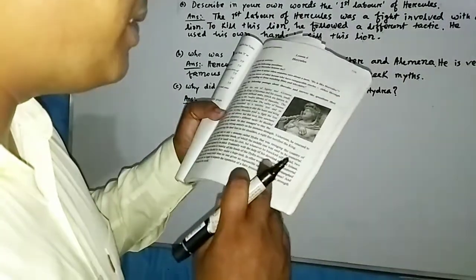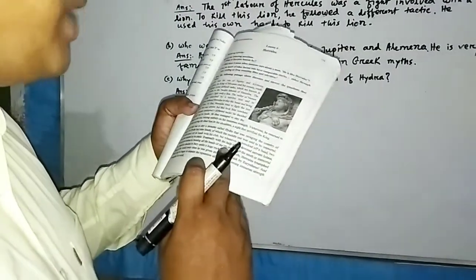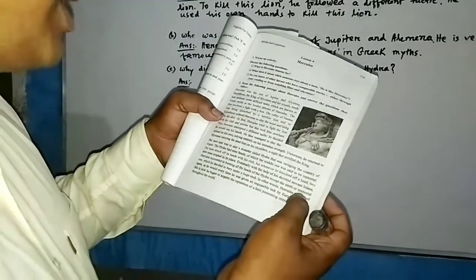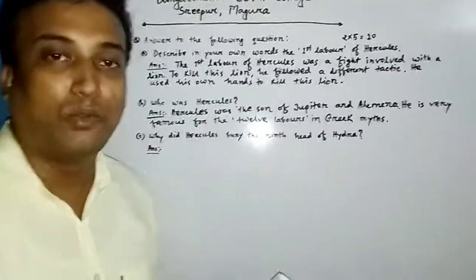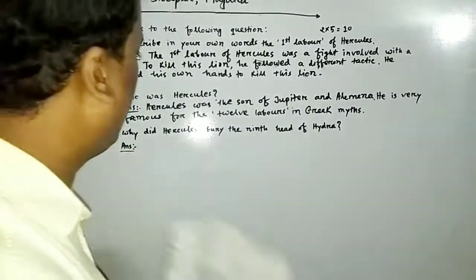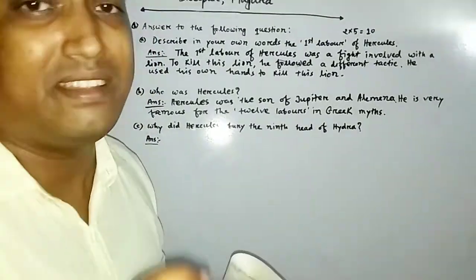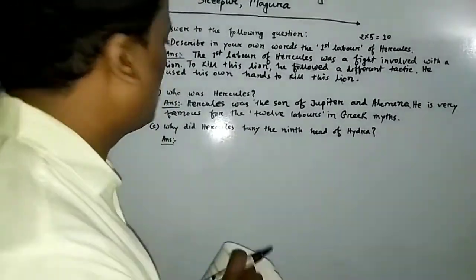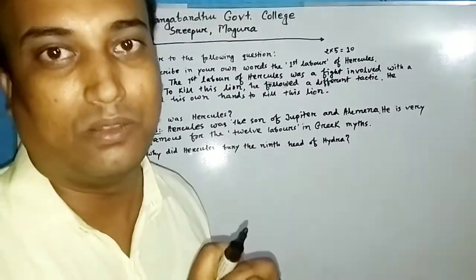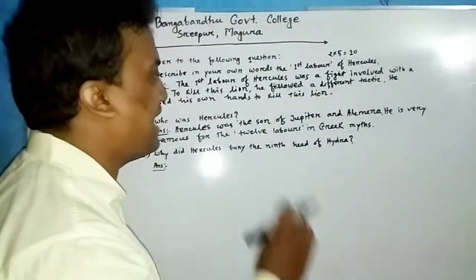Eventually, with the help of his devoted servant Iolaus, Hercules succeeded in burning all the heads of Hydra except the 9th head, the immortal one. So why did he have to bury the 9th head? Because it is said that the 9th head of Hydra is immortal. That's why Hercules had to bury the 9th head of Hydra.